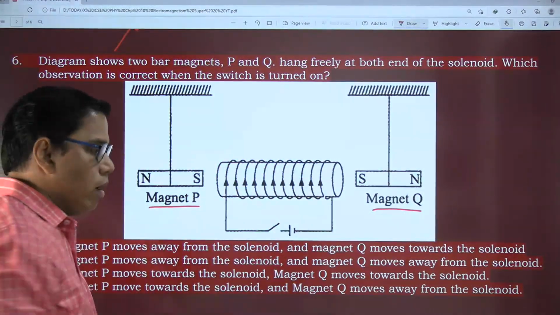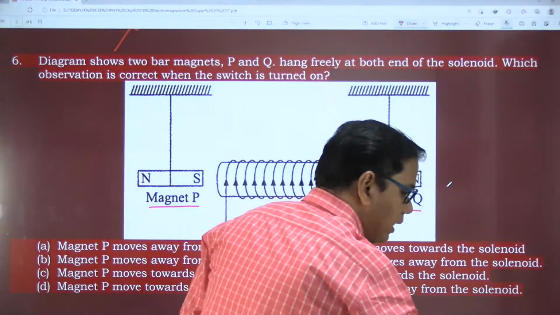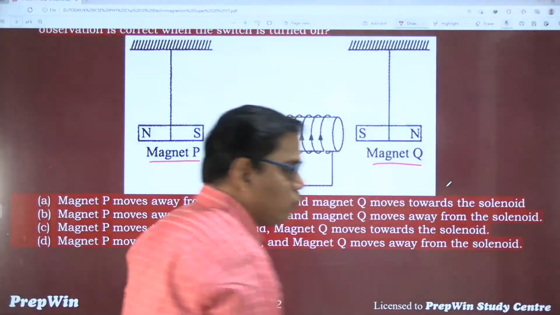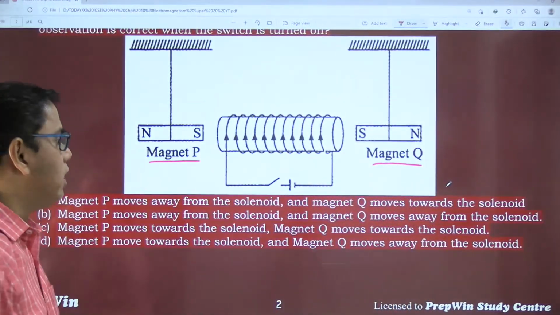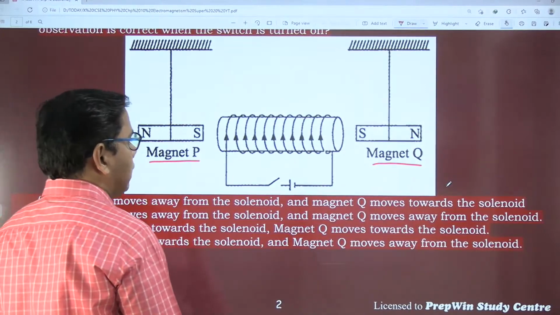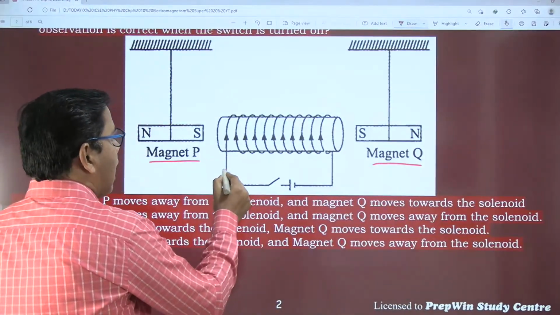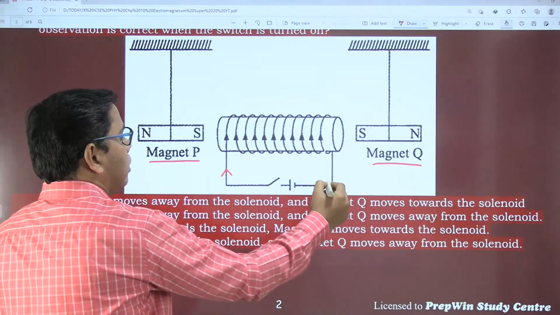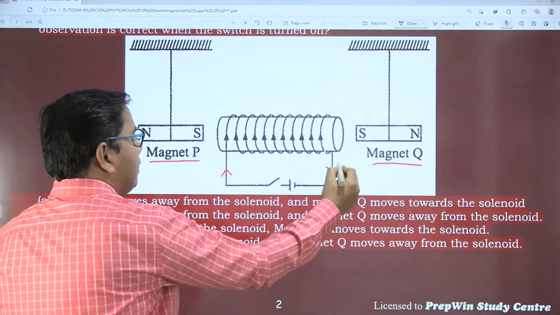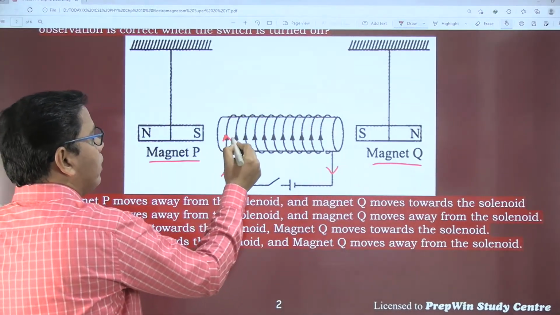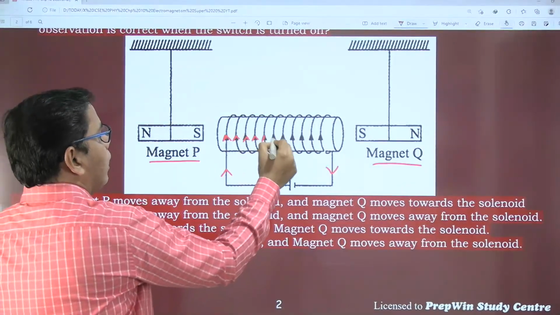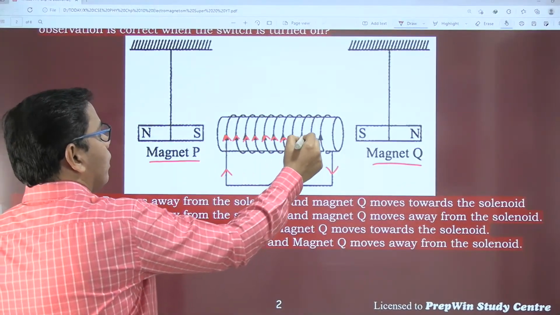In the diagram, we see that it is switched off. As soon as we switch on the current, current starts flowing from the positive direction to the negative direction, in this direction. Already we have been given these arrows.